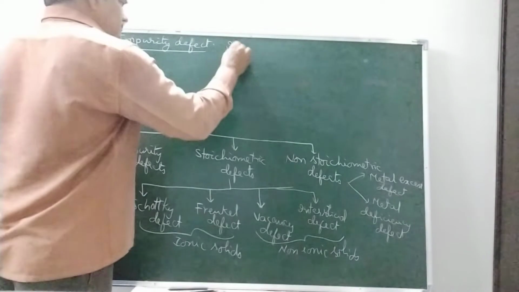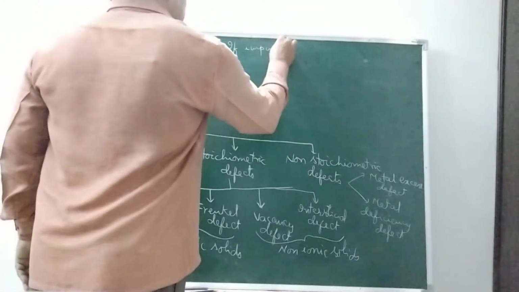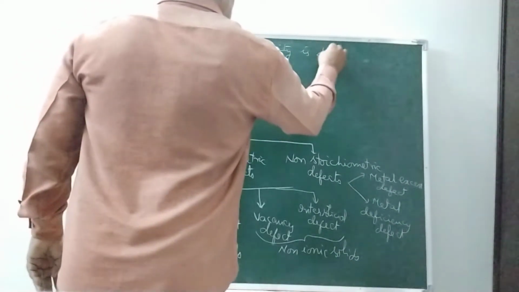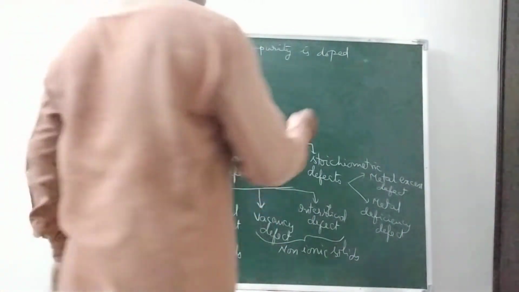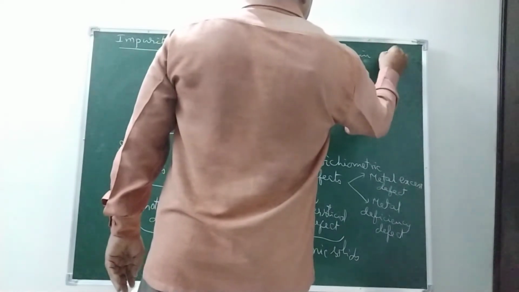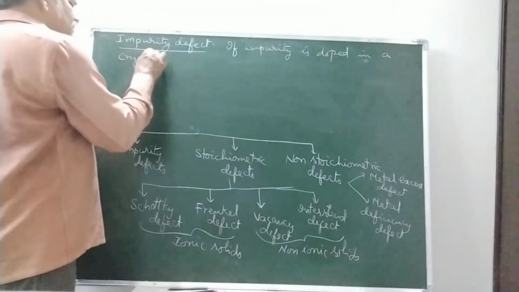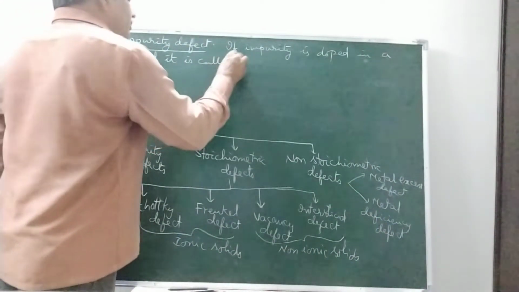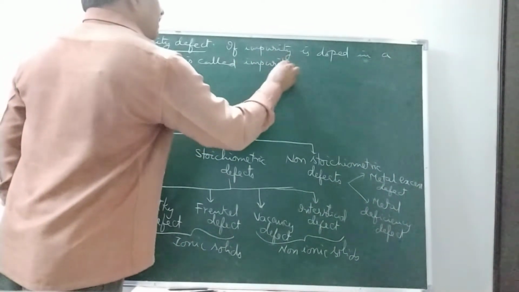Doping means addition of impurity to a pure substance. If impurity is doped in a crystal, it is called impurity defect.